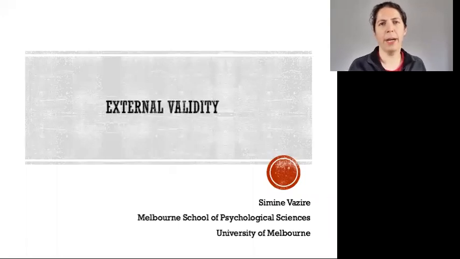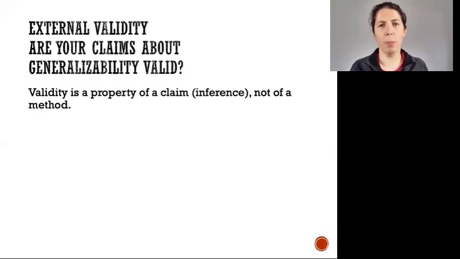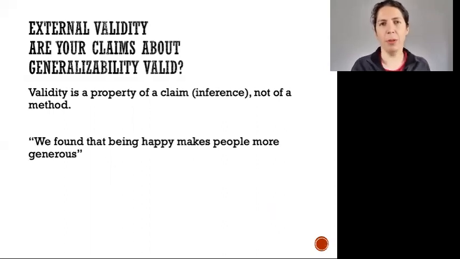Okay, so now we'll talk about external validity. External validity asks the question, are your claims about generalizability valid? Remember, validity is always a property of a claim, not about a method. In this case, we're talking about claims like, we found that being happy makes people more generous. So this is a pretty broad claim.